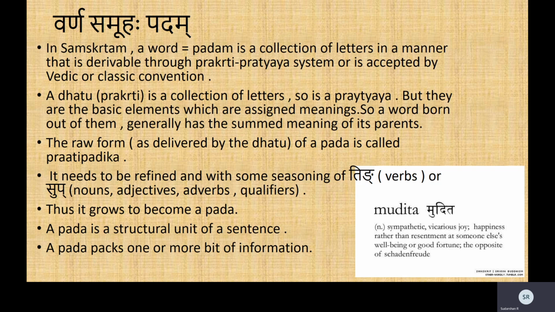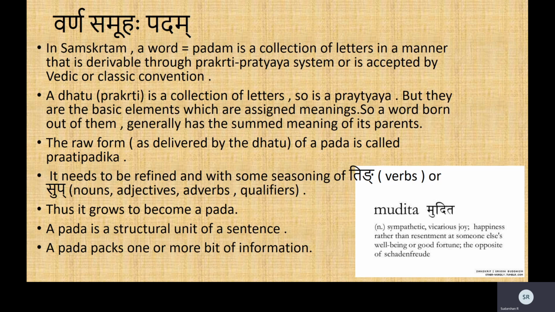That is accepted in the Vedic or the classic convention. A word should either be derivable through the Prakriti Pratyaya system, or it has come down through generations as a convention. For example, this is called the Rudhanama. A pigeon is called a kapota. That is not derivable into any dhatu like kapa or another pratyaya called uta. It has come down by convention, which has assigned a particular meaning of a pigeon, a bird with such and such characteristics. That is called a convention. That is called the rudha.